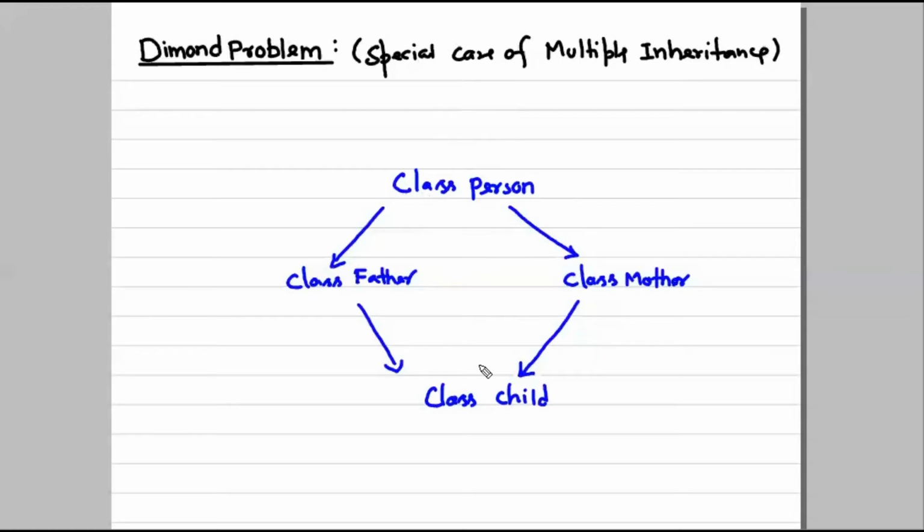The compiler would always get confused about which method to execute, and that is called ambiguity in inheritance. The other name for this is the diamond problem. If such an issue occurs, the compiler would throw an error.